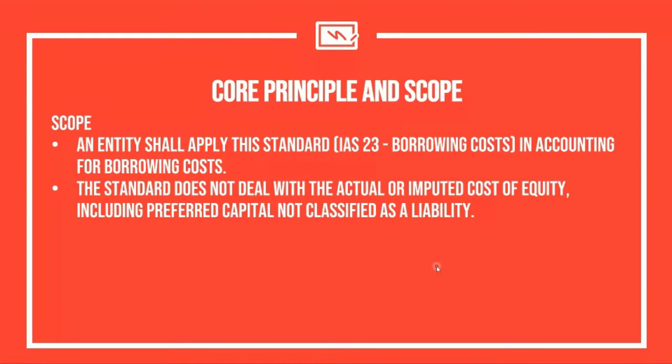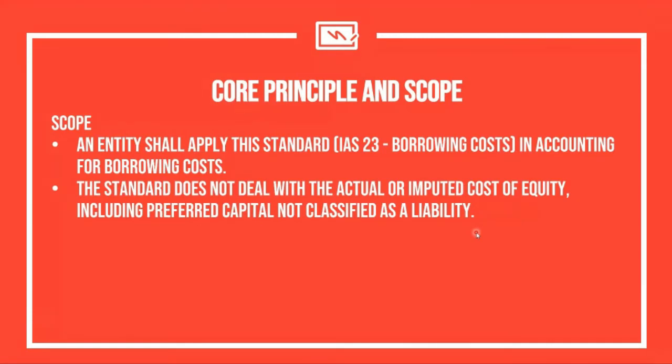So the scope of the standard, which is IAS 23, will be all borrowing costs. And the standard does not deal with the actual or imputed cost of equity, including preferred capital not classified as a liability. This means that the only borrowing costs that we are trying to compute here are borrowing costs relating to liabilities. If these are costs relating to equity, they will not be considered as borrowing costs unless the equity has the substance of a liability.